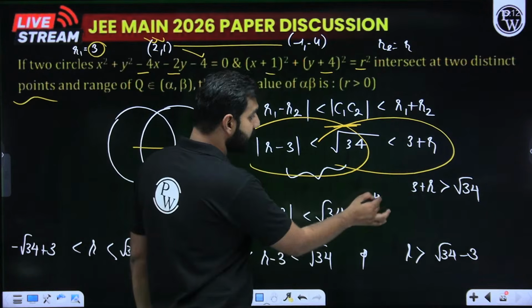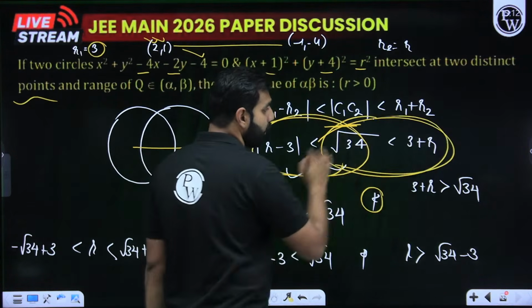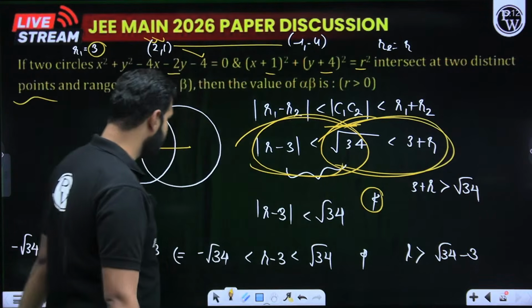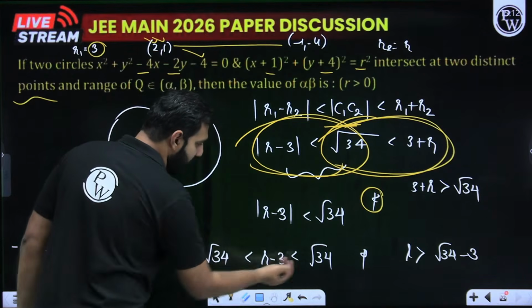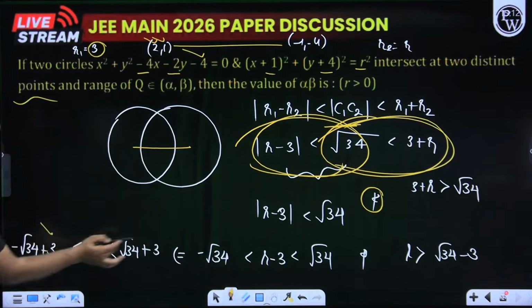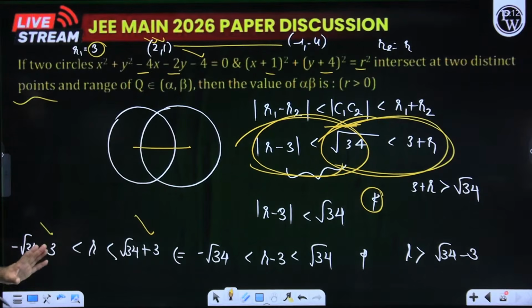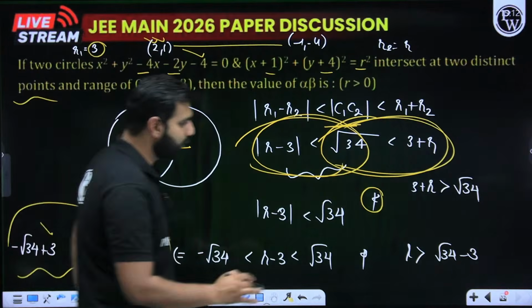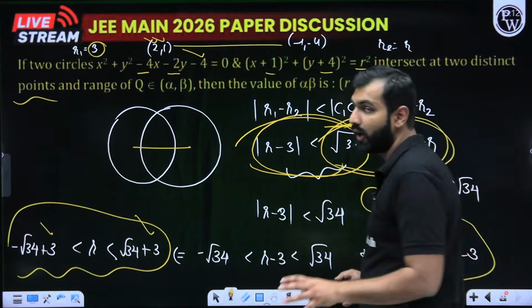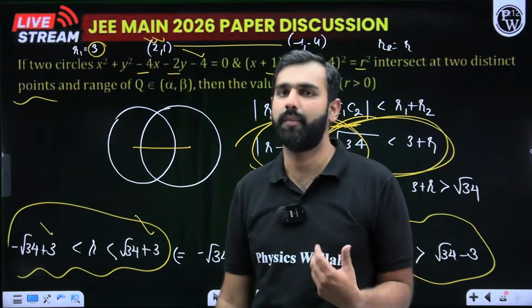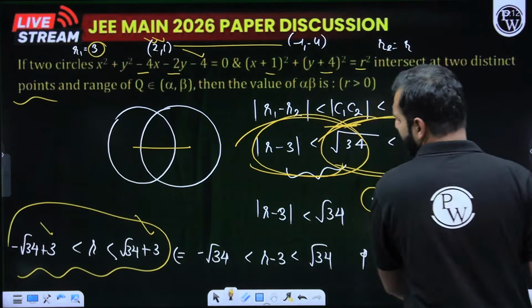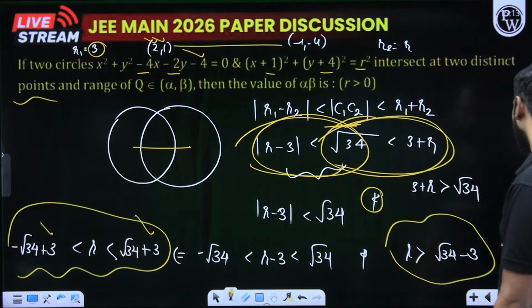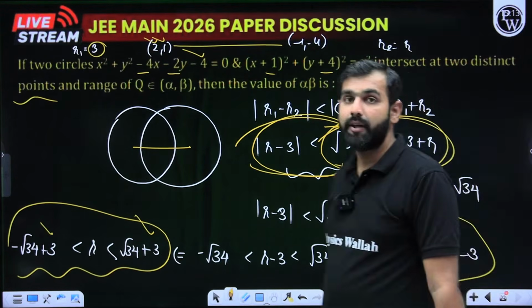I've got to take the intersection of this possibility and this possibility. I hope you're understanding why. So from here, we see r should be greater than root 34 minus 3. From here, I see that r minus 3 should lie between minus root 34 and root 34. When I add 3 on all the 3 sides, I say r should be lying between this and this. So from this possibility and from this possibility, you simply have to take the intersection, which you all are good at. You have all practiced the number line very well. It's a basic, simple arrangement which you need to look at, and through that, you can figure out the correct answer. So with that, I'm ready with my verdict.